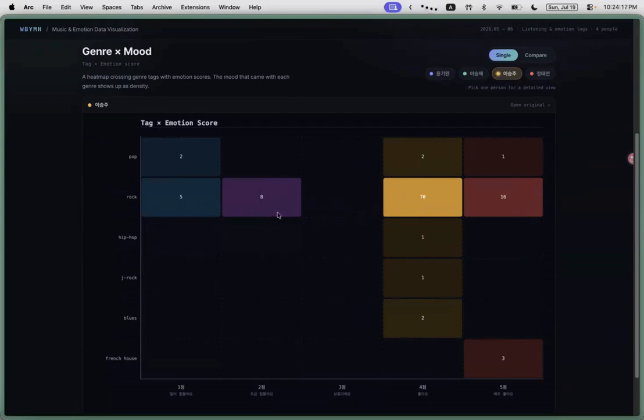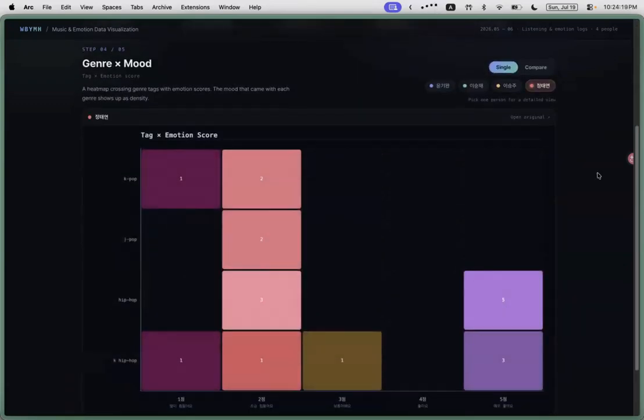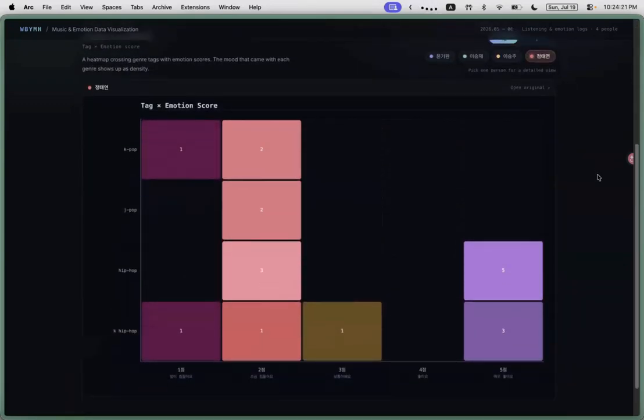For Taeyeon, with relatively few data points overall, the heat map centers around K-hip-hop and hip-hop. Hip-hop is most concentrated at score 5, suggesting a pattern where she primarily listened to music when feeling her best, and within a limited set of genres.